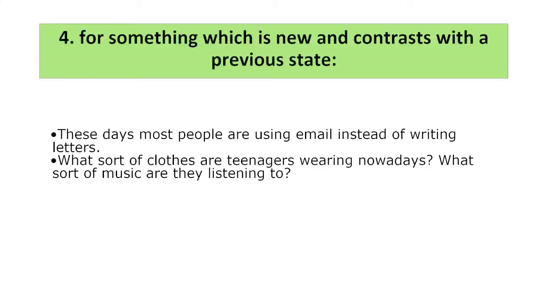Then we have for something which is new and contrasts with the previous state. That means something which used to happen doesn't happen anymore, something else happens. For example, these days, most people are using email instead of writing letters. About 20, 30 years ago, people had no emails, no internet. So they used to write letters to each other. But the situation has changed, right? It's a new technology. Now we send emails instead of sending letters.